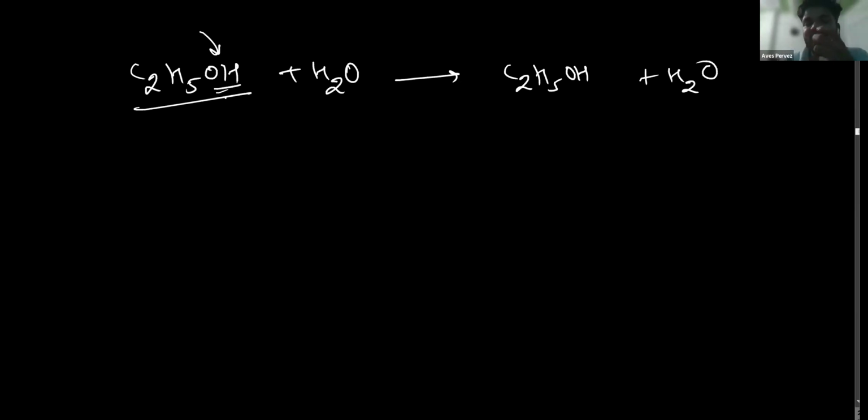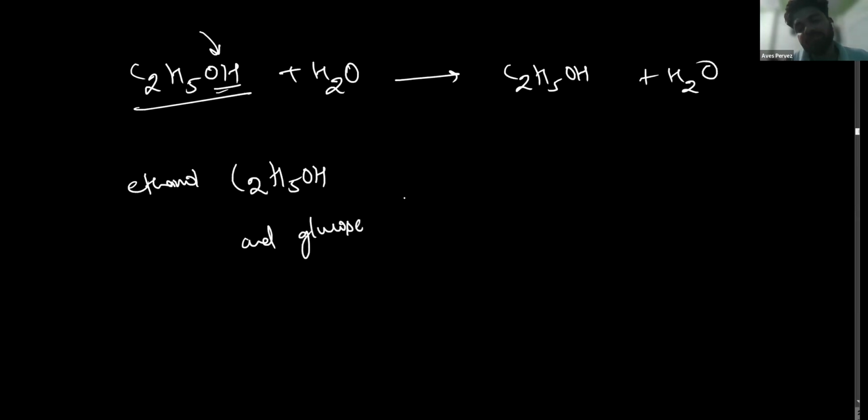So it is an NCERT question about ethanol and glucose. Ethanol is C2H5OH, and glucose is C6H12O6.